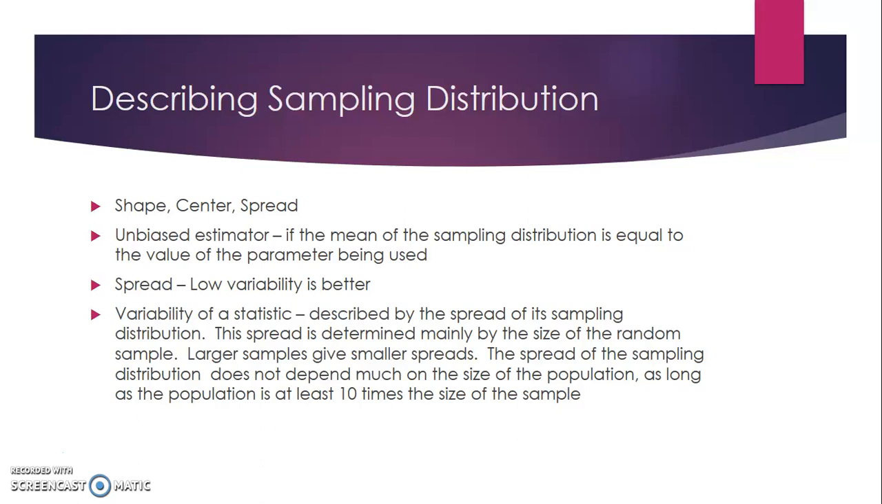The variability of a statistic is described by the spread of its sampling distribution. This spread is determined mainly by the size of the random sample. Larger samples give smaller spreads. The spread of a sampling distribution does not depend much on the size of the population, as long as the population is at least 10 times the size of the sample. And that's important. We'll use that a lot to make sure that the population is more than 10 times your sample.